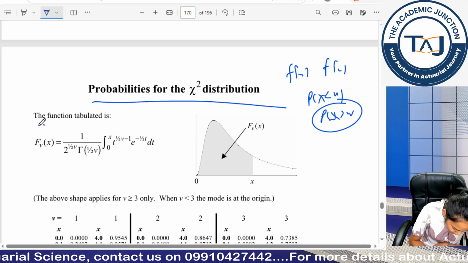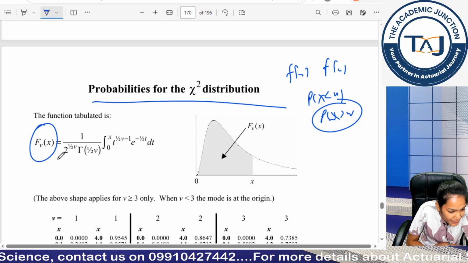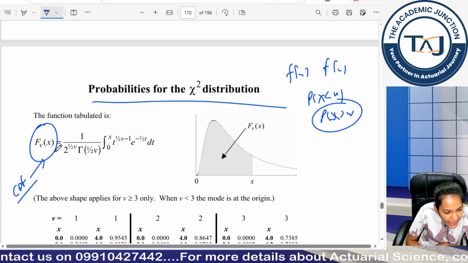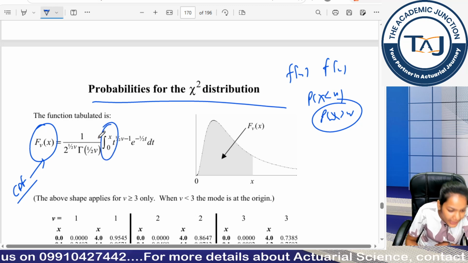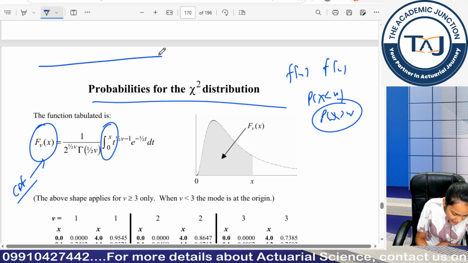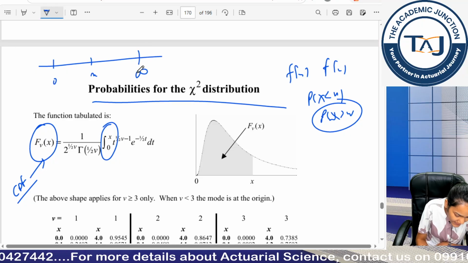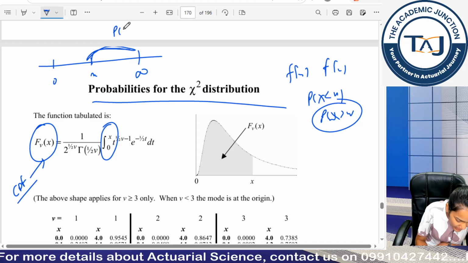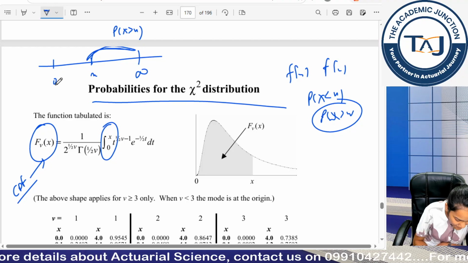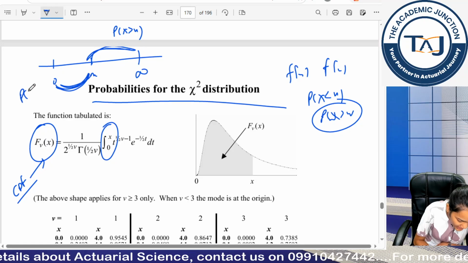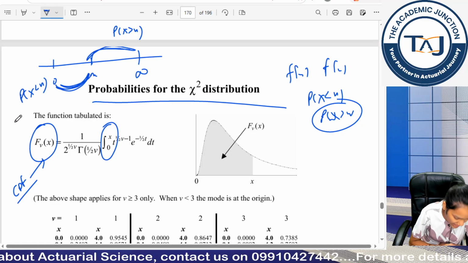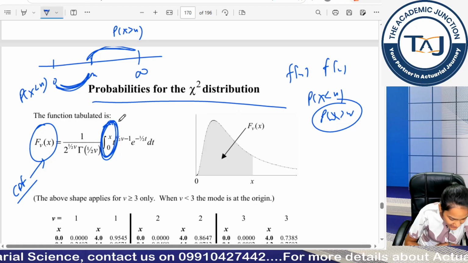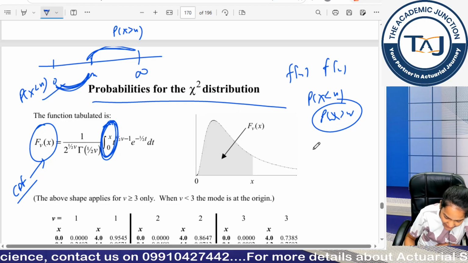The first way is from this notation. This is capital Fx, which means it is giving you CDF. But sometimes it can be confusing, so you check your integration limits. If you are integrating from 0 to infinity, you are calculating greater than values. If you are integrating from 0 to x, you are calculating less than values. Here I am integrating from 0 to x, that's why I am calculating less than values.